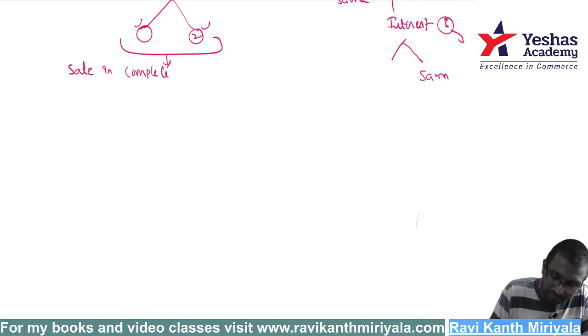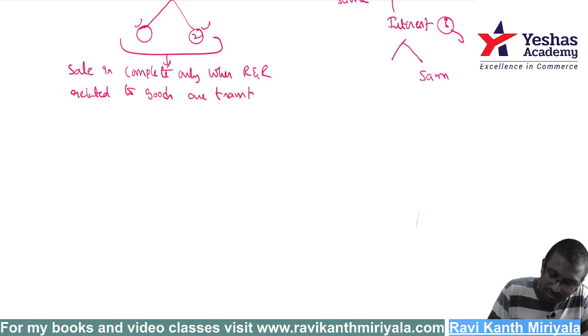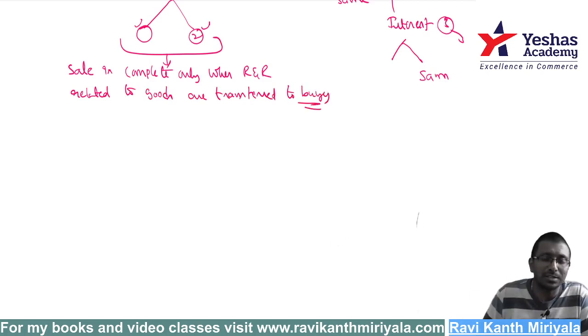Sale is complete only when risks and rewards related to the goods are transferred to the buyer. If you have transferred them to the buyer, then my sale is complete. Risks and rewards means from that minute onwards, whatever happens to those goods, the buyer is responsible.